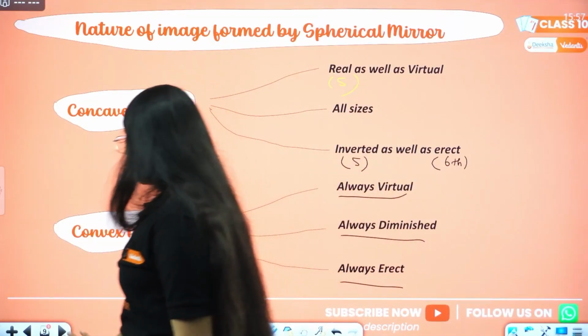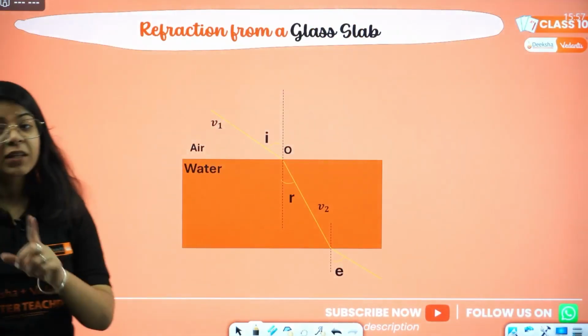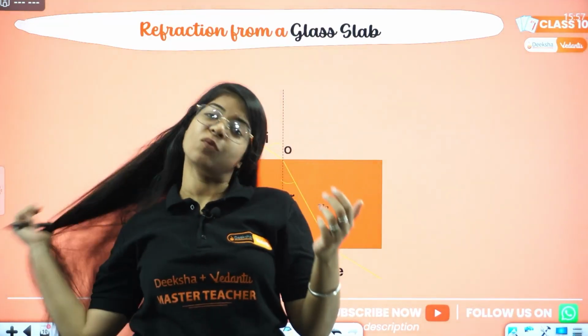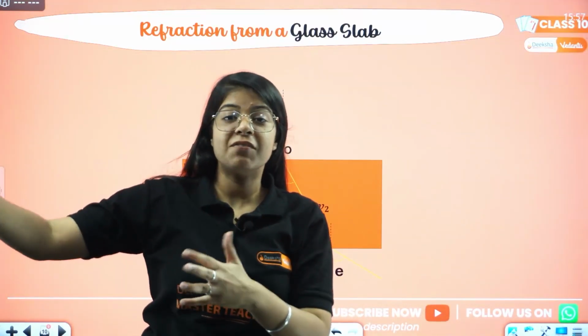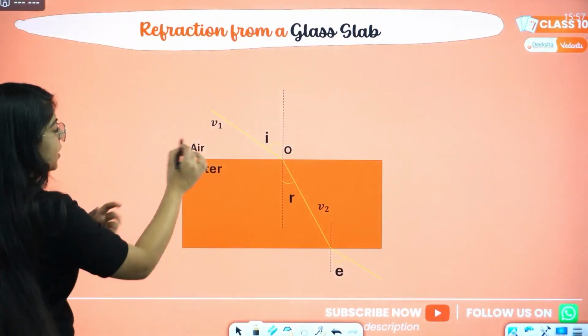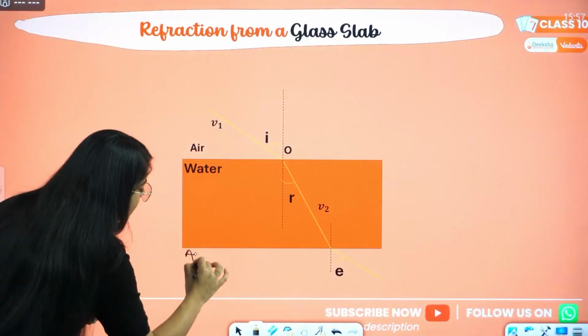Okay, let's move on to lenses now. Before that, we have to study about refraction. We have studied what refraction is, right? We saw the laws of refraction, bending of light. Now, this is an application of refraction. This is air, this is water, and then this is again air.